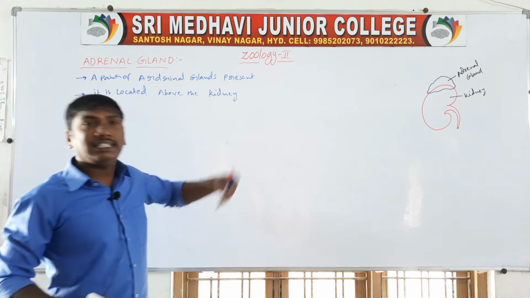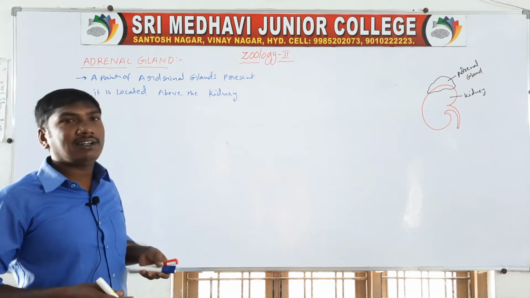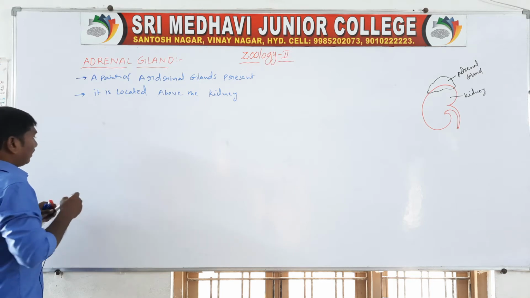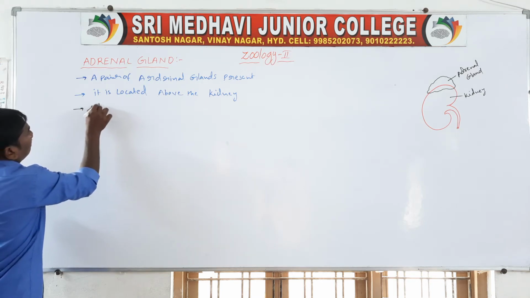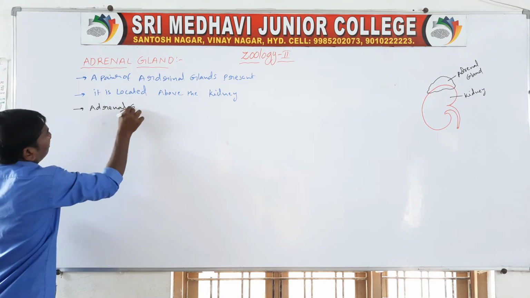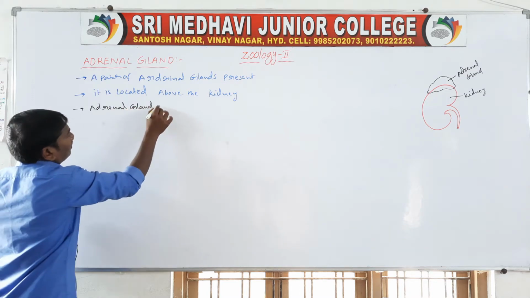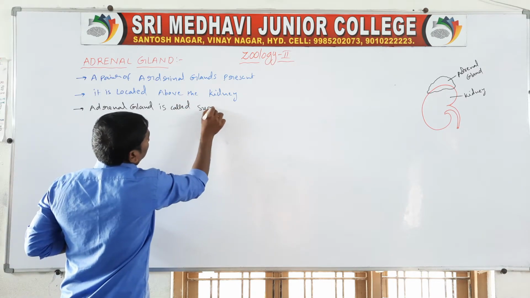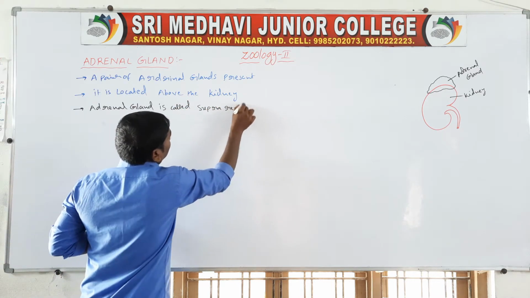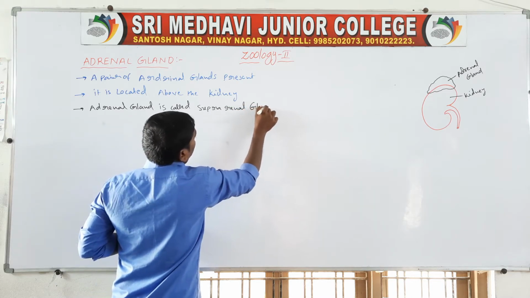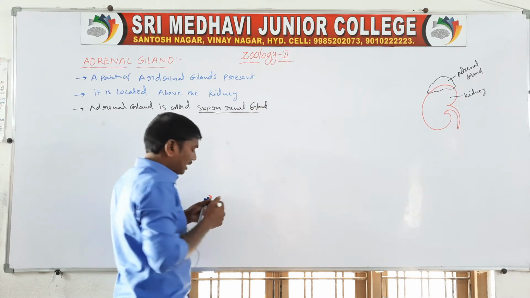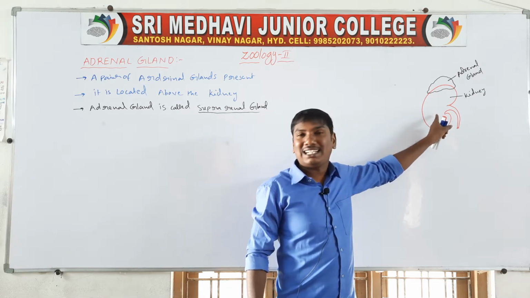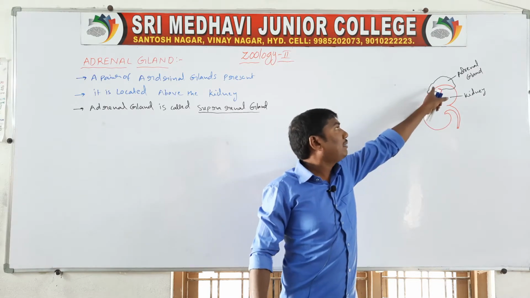Next one. The adrenal gland is called the suprarenal gland. Why is it called the suprarenal gland? Because it is present on the superior side of the kidney. Kidney means a renal organ, so they are present on the superior region of the renal organ.